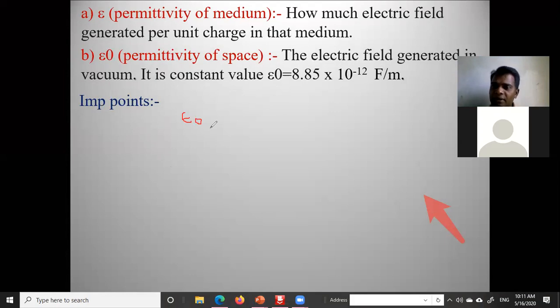This is the free space. Permittivity of the medium can be represented as epsilon. Sometimes it can also be represented as epsilon m.